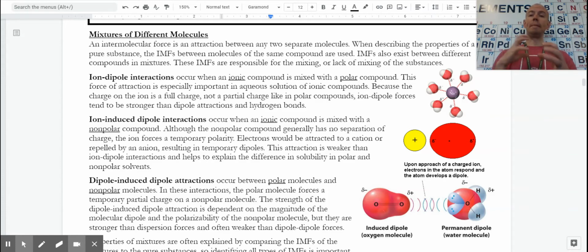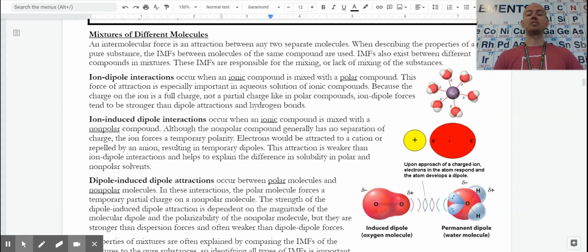But we can also mix two things that are not necessarily similar or the same in what type of molecule or compound they are. Probably the most important of these in terms of understanding properties, or the one we're at least most familiar with, is an ion to dipole interaction, most of the time. When I have an ionic compound, salt as an example, it dissolves in water. The reason that it dissolves is that we can make attractions that are strong enough between the two separate particles that keeps it mixed together.